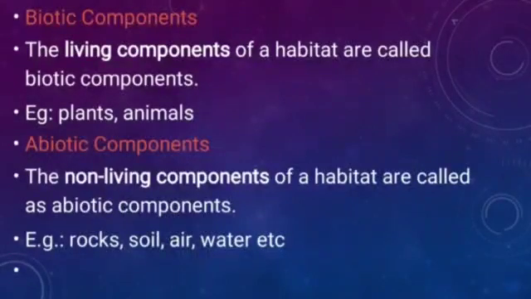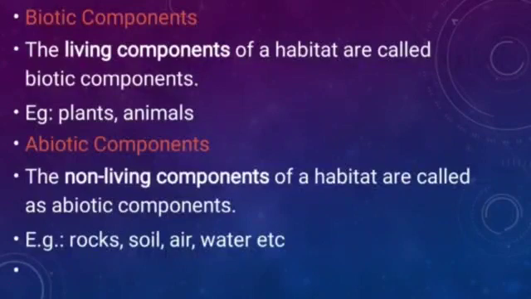So one more thing, you find that abiotic factors like air, water, light and heat are very important for the growth of the biotic component. It means for the growth of plants, we can say. In fact, these abiotic factors are important for all living organisms.